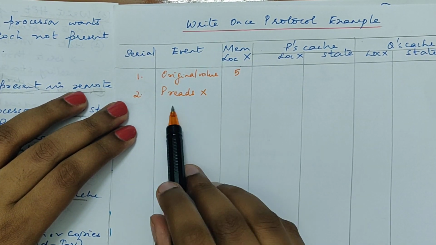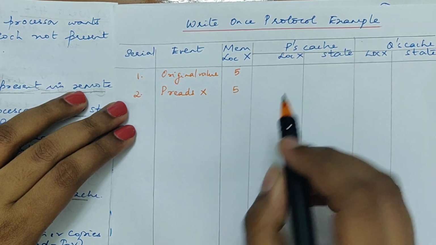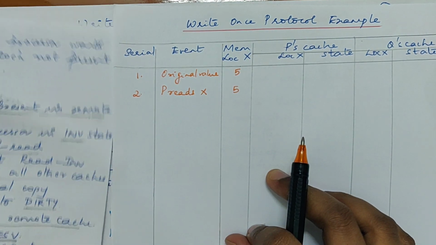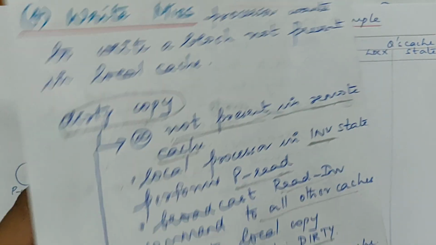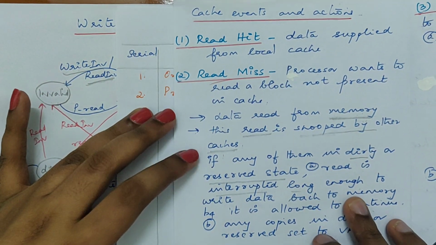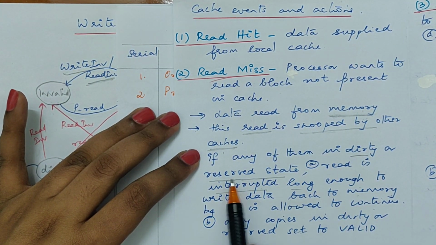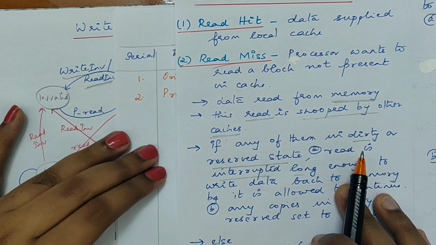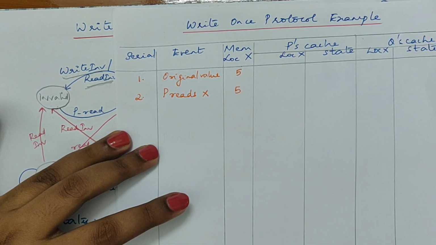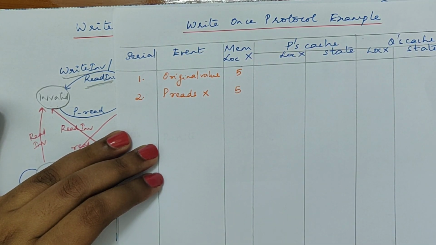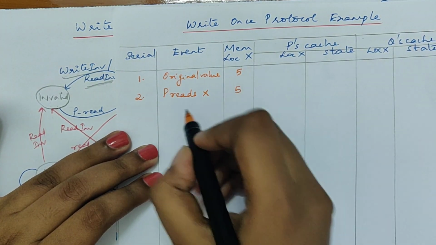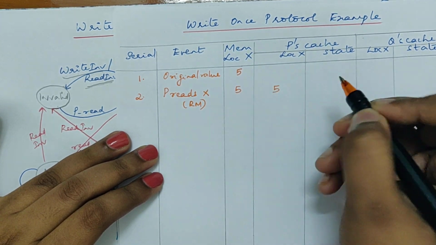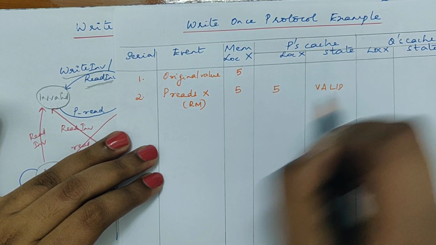Now P tries to read the value of X, which is present in memory. It's not present in cache. So what event is this? This is a read miss, right? What will happen in a read miss? It will check if the data is present in memory or if some other cache has the data. But in this case, no other cache has the data initially. So the data will come from memory itself. So I am writing it as read miss. The data will come from memory and the state will be set to valid.